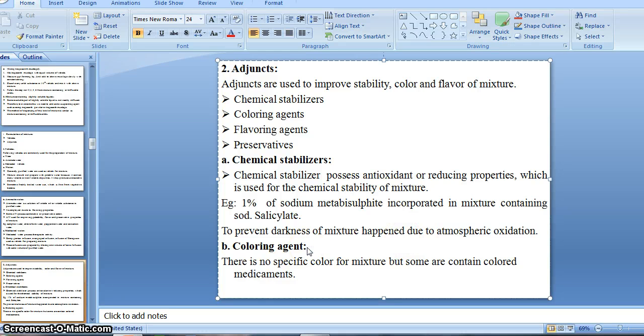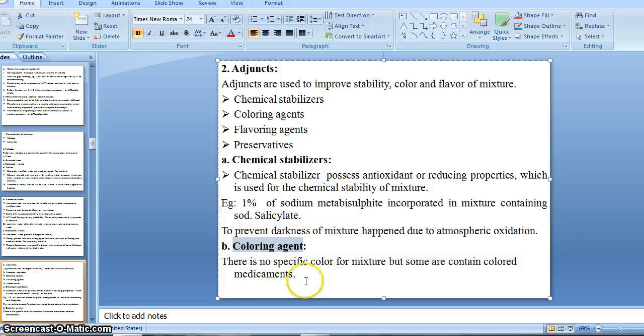Then coloring agent. Its name itself says color, means whenever we need to make a colored mixture, that time we need the coloring agent, right? There is no specific color for mixture, but some contain a colored medicament.